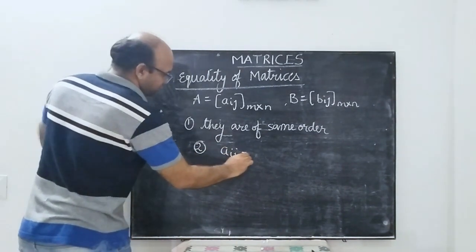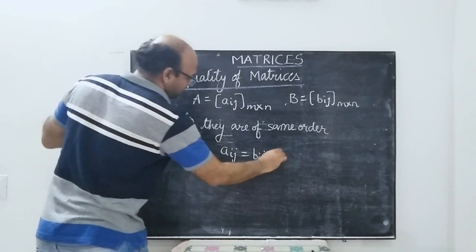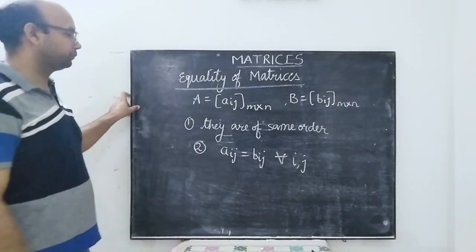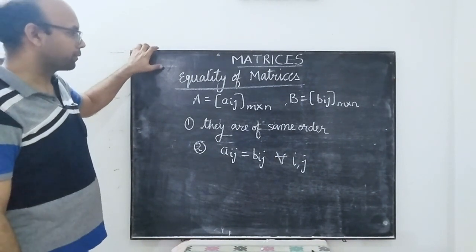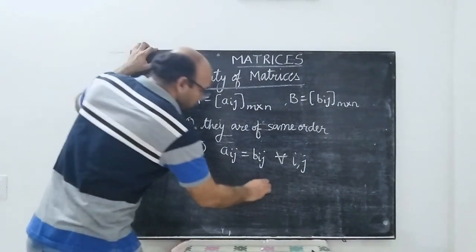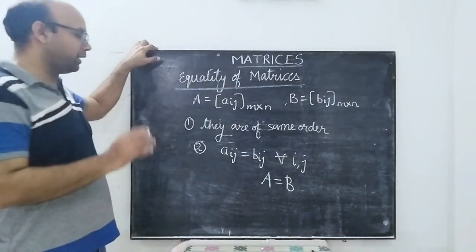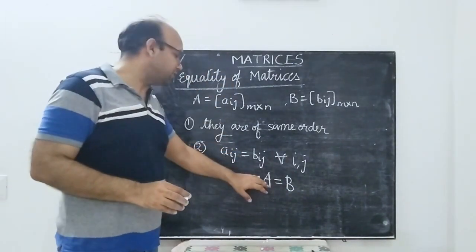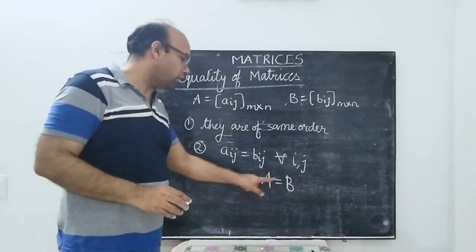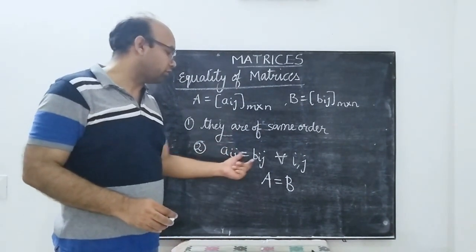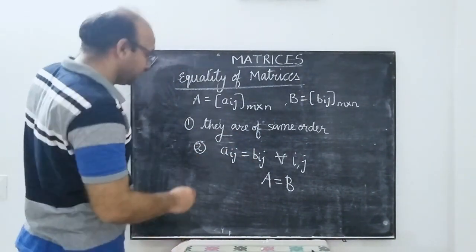That is, Aij should be equal to Bij for every i and j. We denote this by writing A is equal to B, and this indicates that the orders of the matrices A and B are equal, and second, the corresponding elements are also equal.